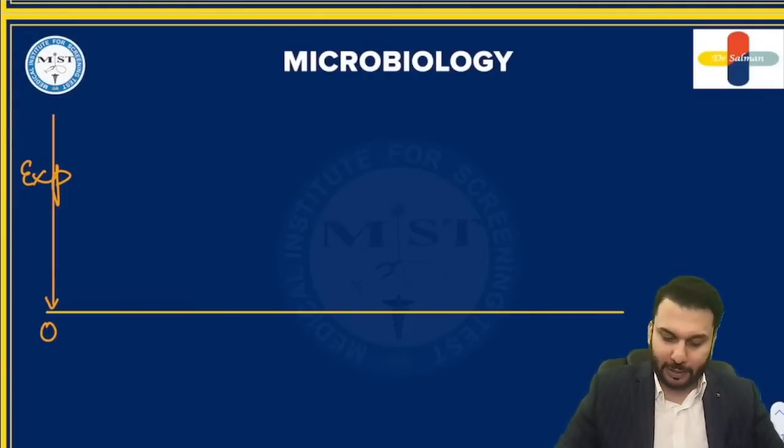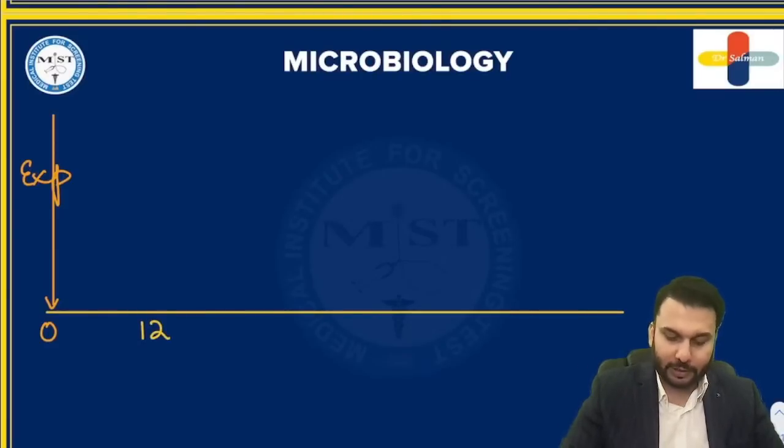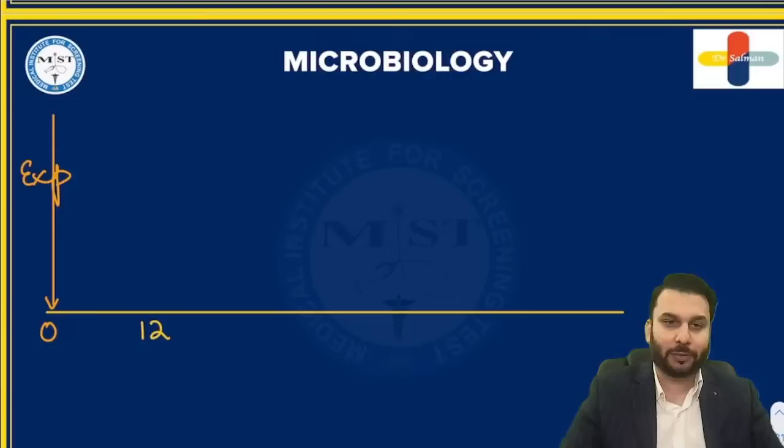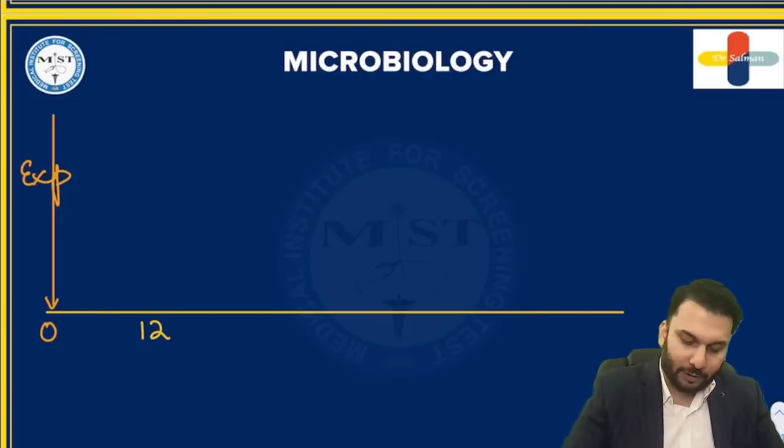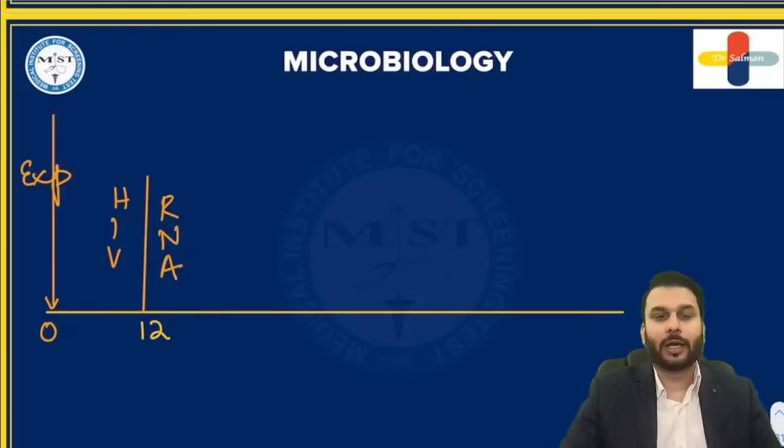The point being that the earliest that I can detect anything over here is going to be by day 12. And by day 12, I will be able to detect the patient's HIV RNA. That means from the patient's body, I will be able to detect HIV RNA.